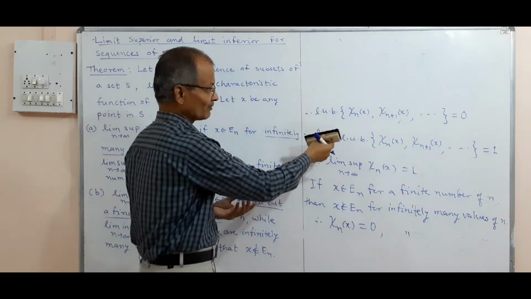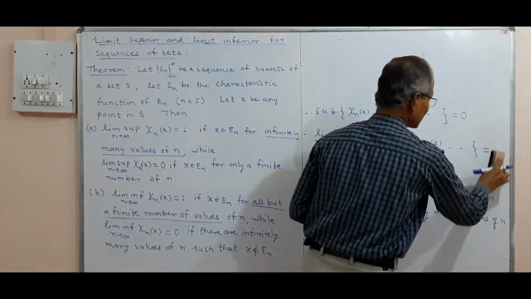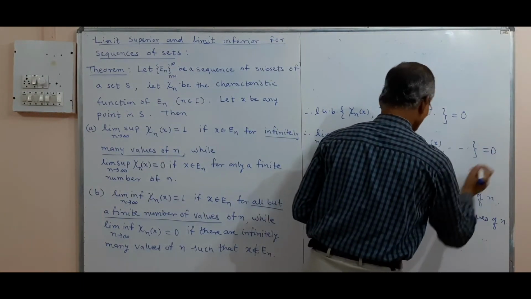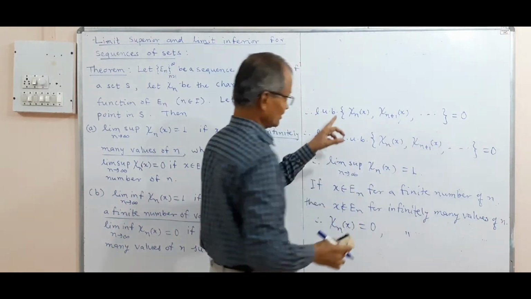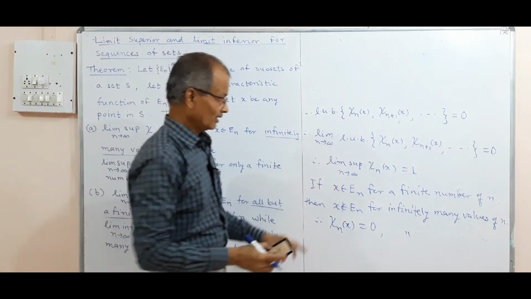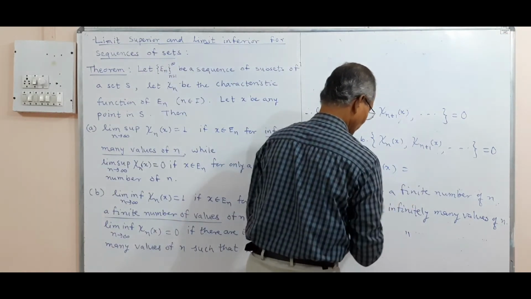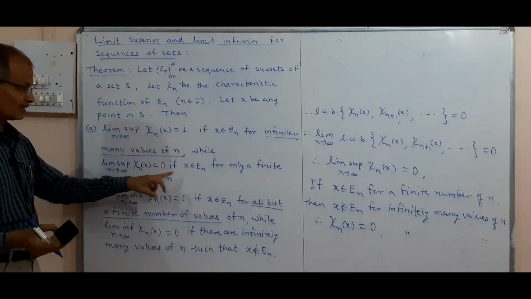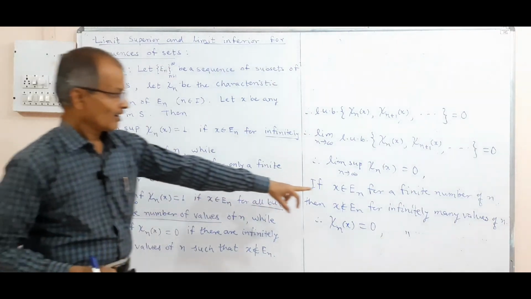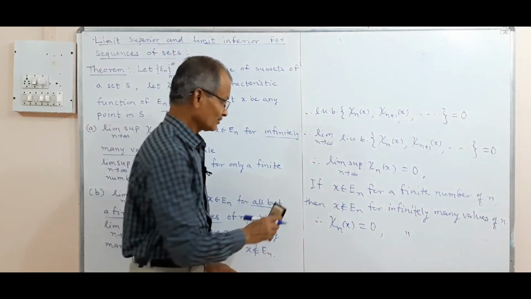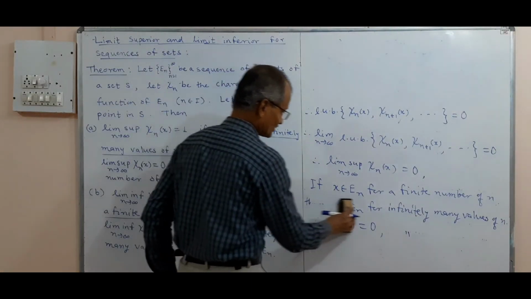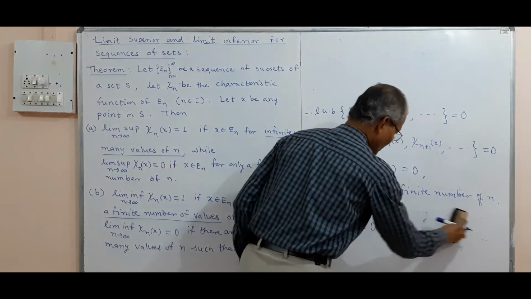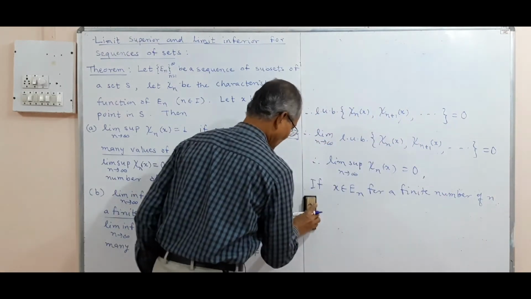We take the limit of this, and the limit is also equal to 0, and thus the limit superior will be 0 for this condition, if x is in E_n for a finite number of values of n. This completes the first part of the theorem.